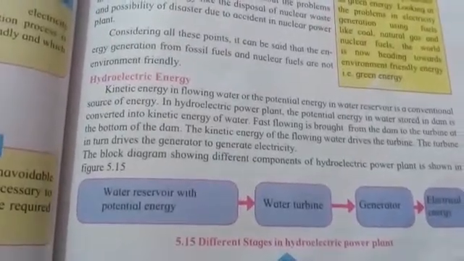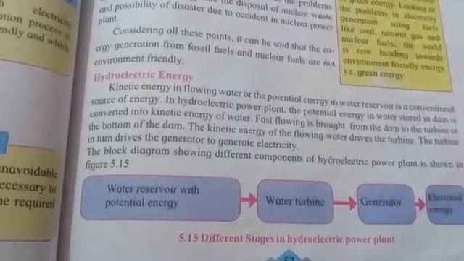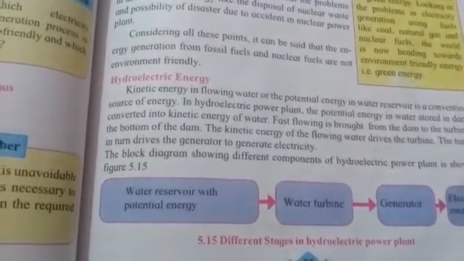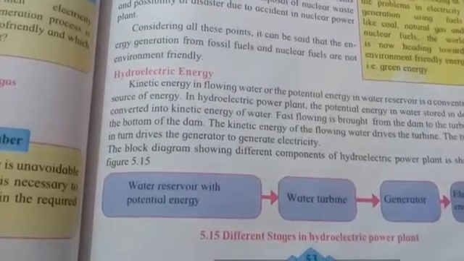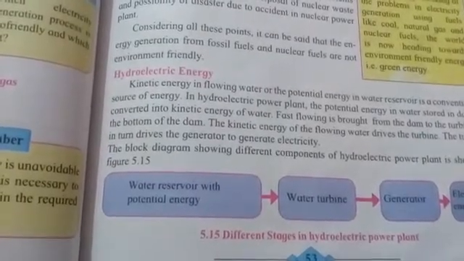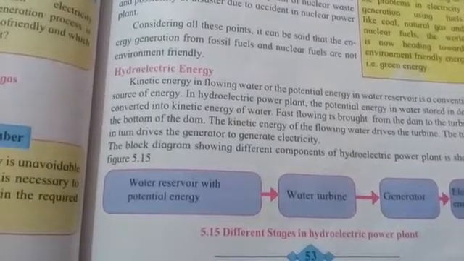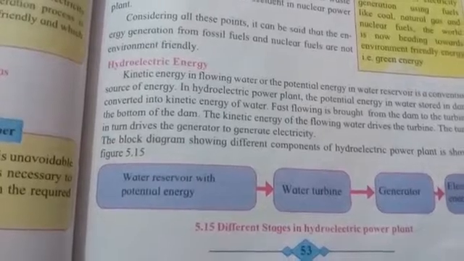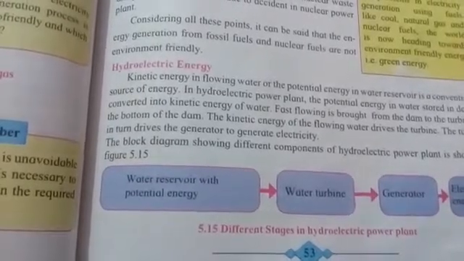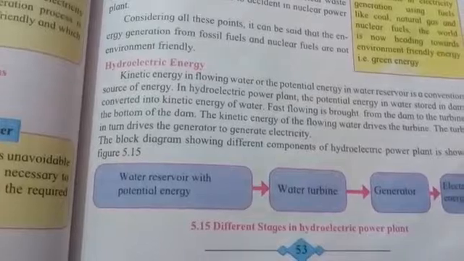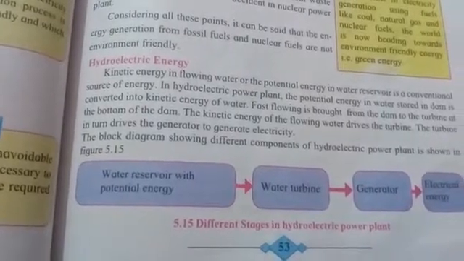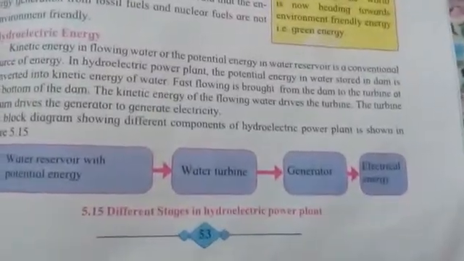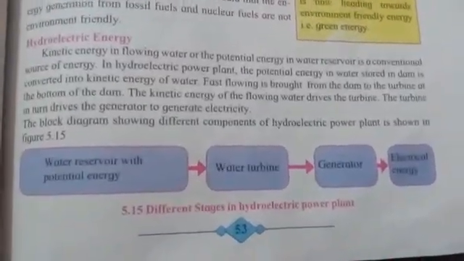So in the water reservoir, water will be stored and it will possess potential energy, because potential energy is the energy on account of the position of any object or any substance. As the water is not moving, it is steady, it is stationary, that is why it possesses the potential energy. Then that potential energy of the water will be converted into kinetic energy when the water will be flowing. So that flowing water will be circulated onto the turbine, and then that turbine is connected to the generator, where the kinetic energy of that water will be converted into electrical energy, and this is how electricity will be produced in the hydroelectric power plant.